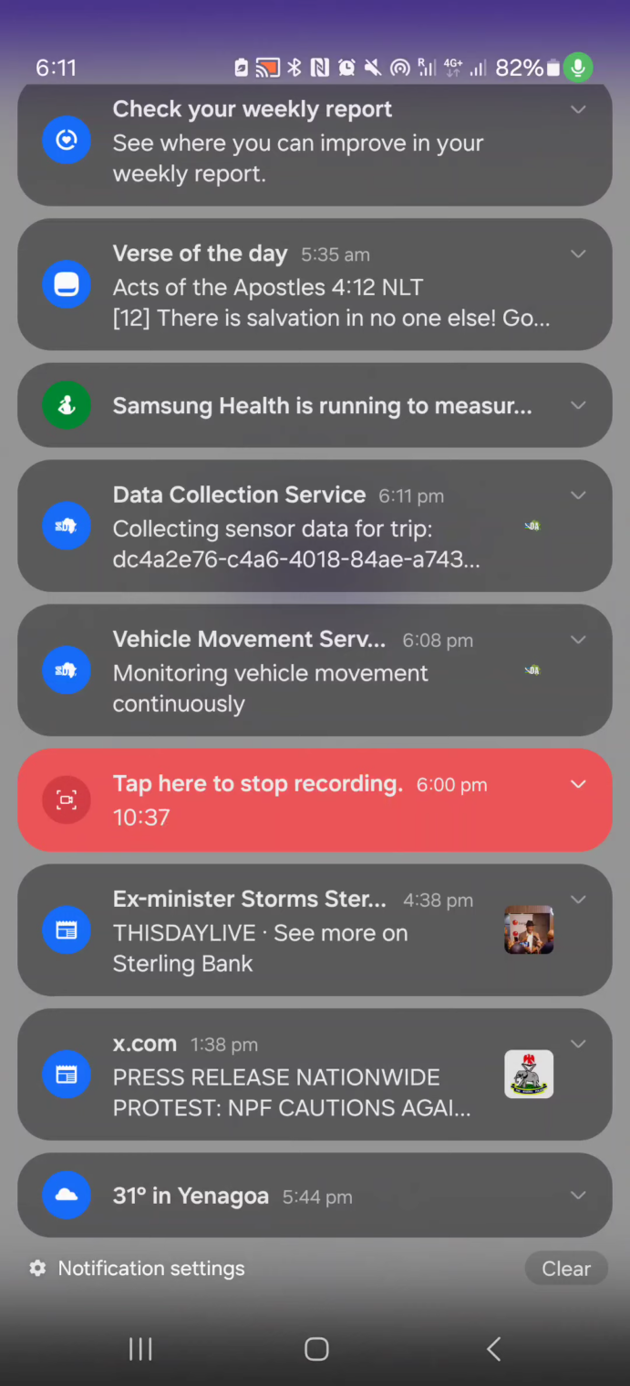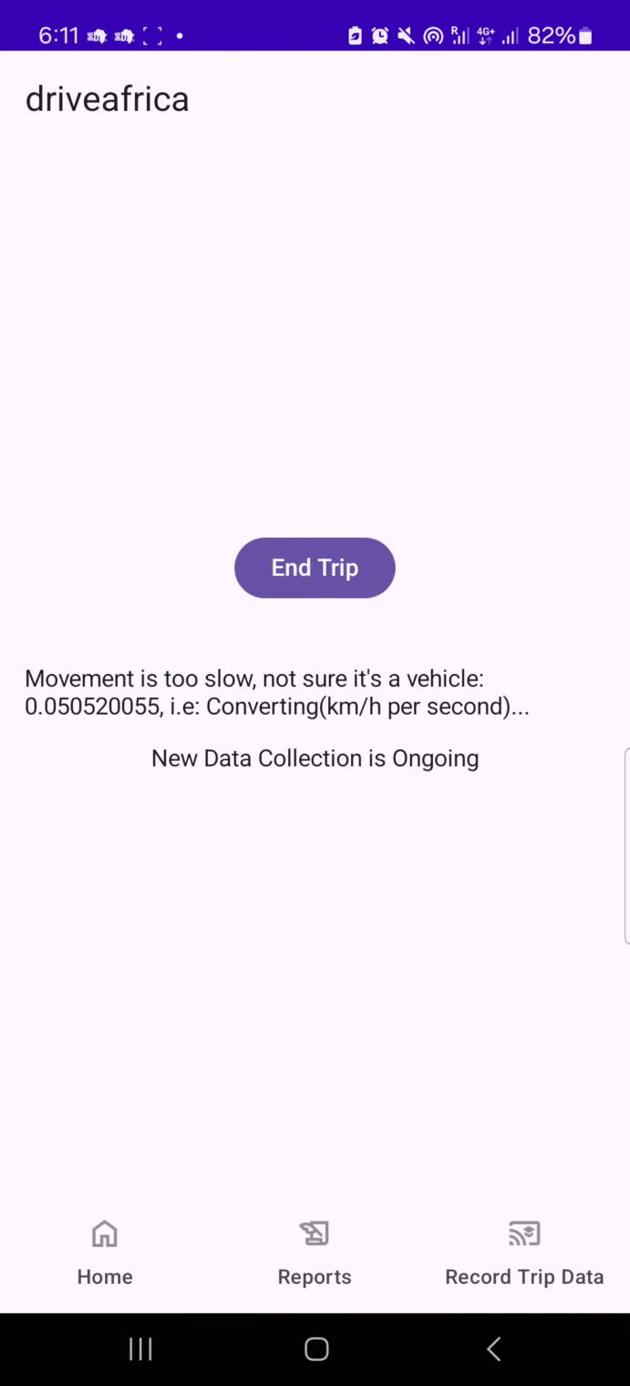Data collection service is the service within the app that collects data using the sensors, and the vehicle movement service is the service that detects the movement of the vehicle. So these two notifications will always keep you in the know that data collection has started, and that we are also tracking the movement of the vehicle. Okay, so this is it, and once you start a trip, you can see new data collection is ongoing.